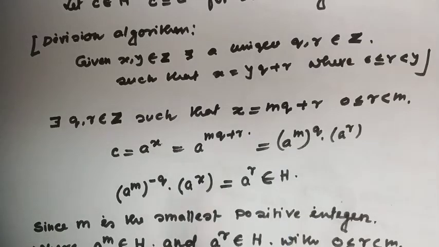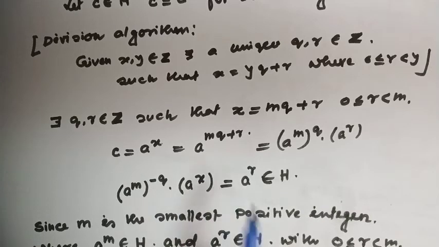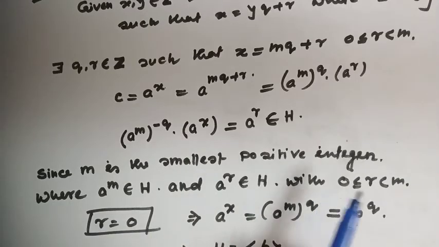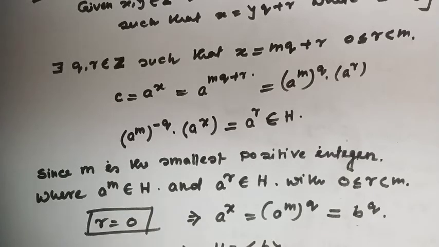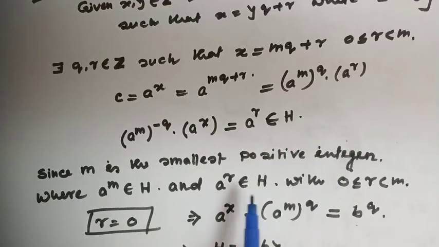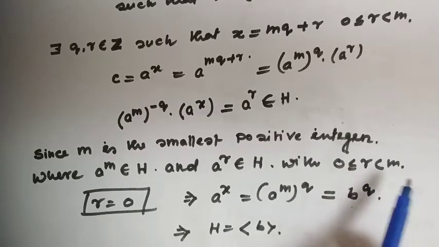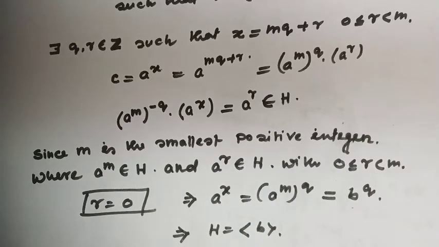Since the subgroup is closed under the binary operation, this also is a member of S. So a to the power r is a member of S. And since m is the smallest positive integer where a to the power m is a member of S, from this line, since I have got a to the power r also a member of S with the condition r greater than or equal to 0 and strictly less than m, and m is the smallest positive integer, then r must be 0.